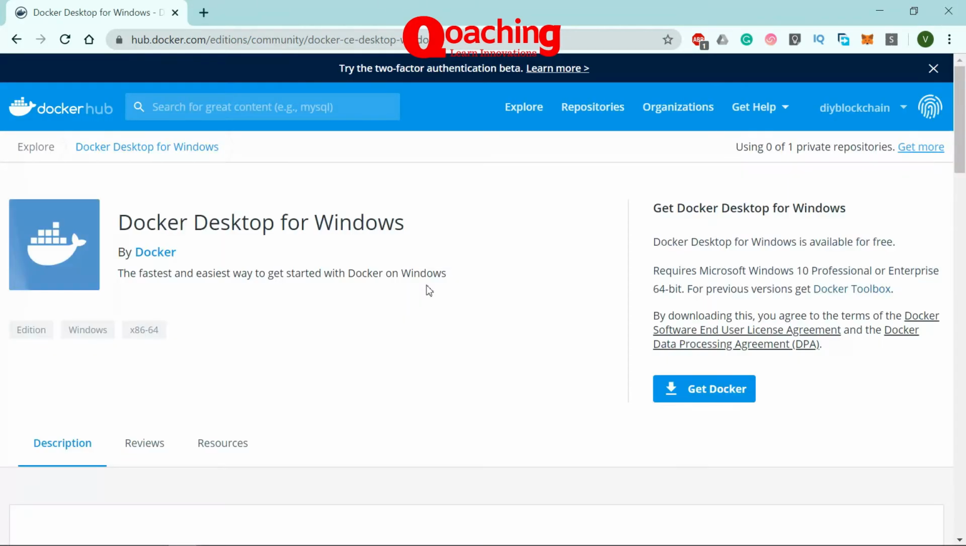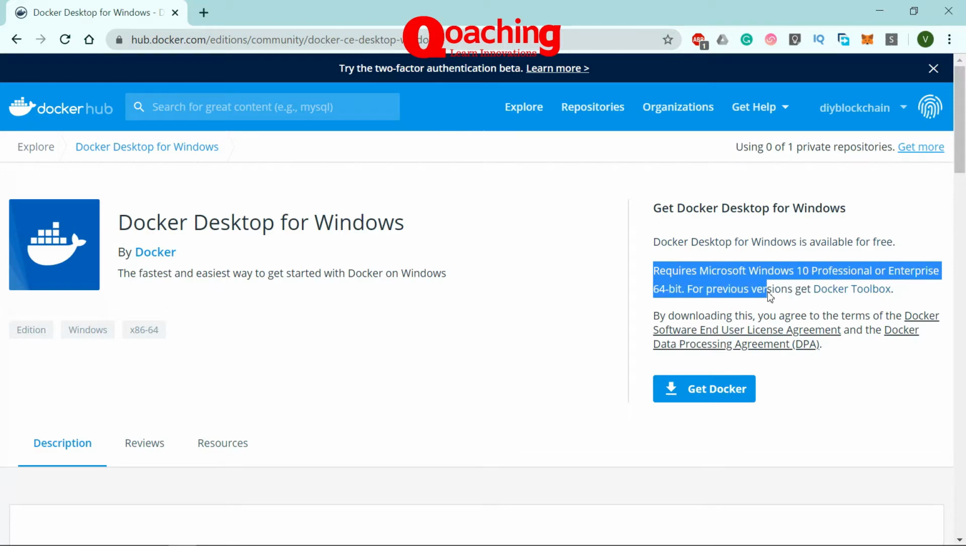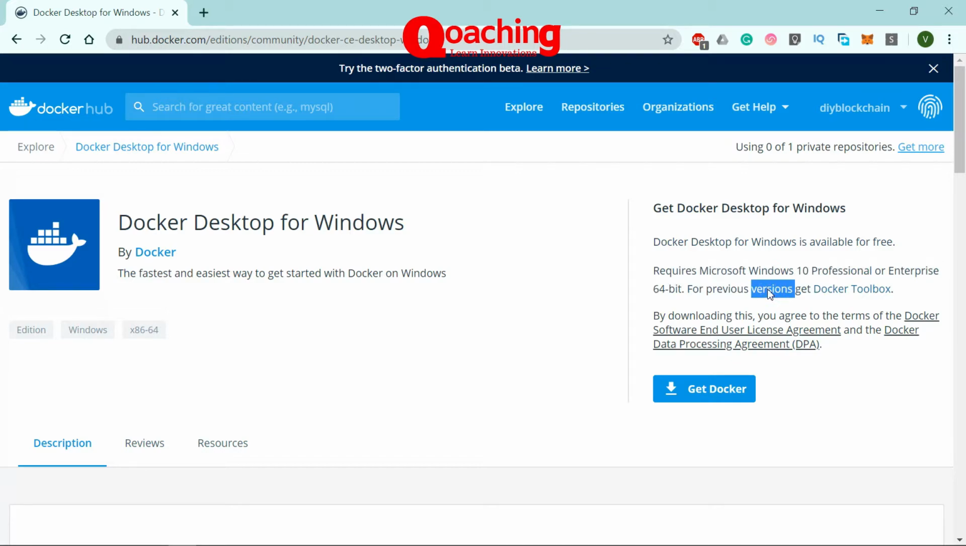Once it's done, we will go here and click on Get Docker. Now, one thing I really want to point out here is that you should read this line that Docker is available only for Windows 10 Professional or Enterprise. That means if you are on a Windows 10 Home, let's say, then Docker for Windows, the desktop version, will not work for you, and I will show you what is going to work for you in that scenario. So let's download Docker from here and click Get Docker.